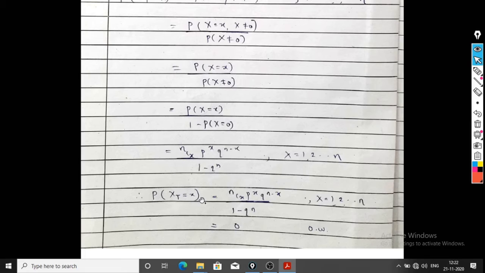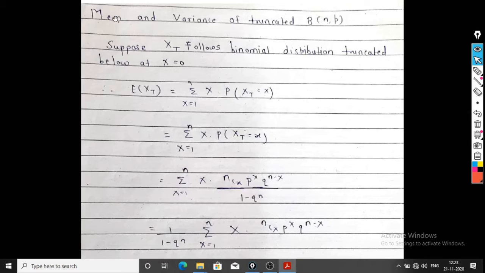So this is the PMF of truncated binomial distribution truncated at x equal to 0. That is, probability of Xt equal to x is equal to nCx p raised to x q raised to n minus x divided by 1 minus q raised to n, where the range of x is 1 up to n, and it is 0 otherwise. As with the PMF, we can find the mean and variance of truncated binomial distribution. Again, it has two parameters n and p. The only difference is that the value x equal to 0 is not present in the range of x.